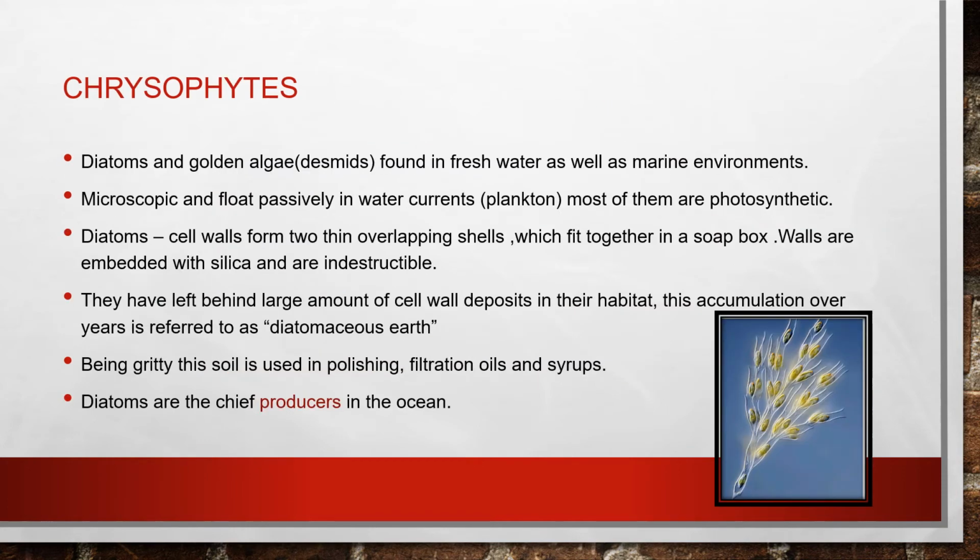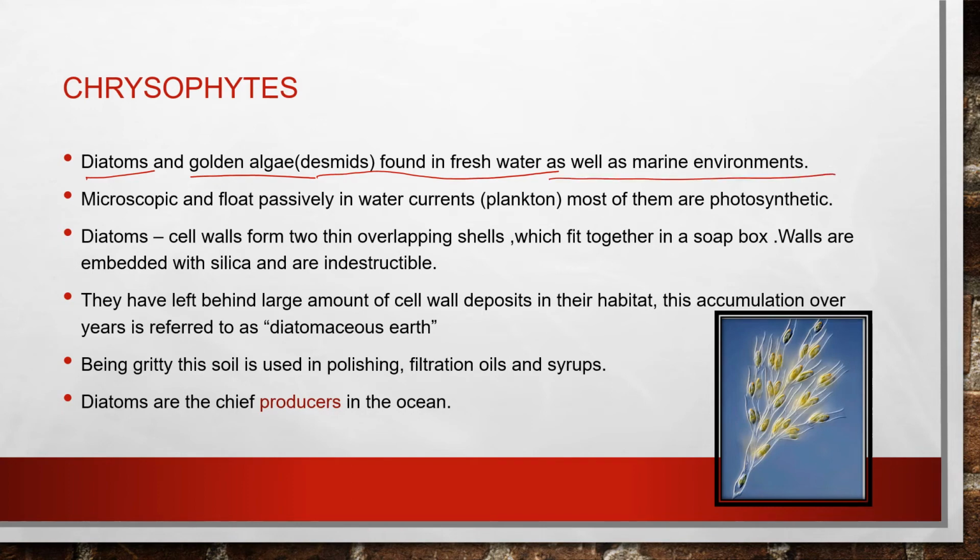So in the kingdom Protista, the first one is the chrysophytes. So what are these chrysophytes? Under this category, we can take the diatoms and the golden algae or the desmids, which are found mainly in fresh water as well as in marine environments.